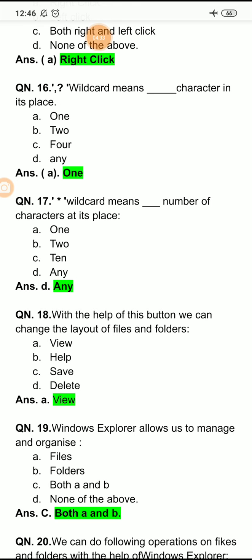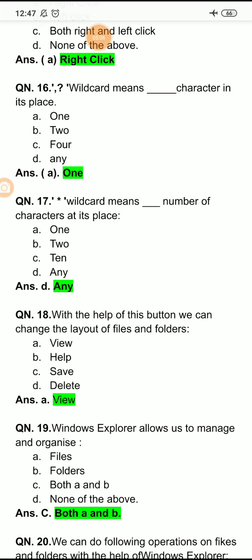So next question is wildcard question mark. Now we have learned that there are two wildcards, one is question mark and another is asterisk sign. So question mark wildcard means dash characters in its place: one character, two characters, four characters or any characters. So question mark wildcard means one character at its place.